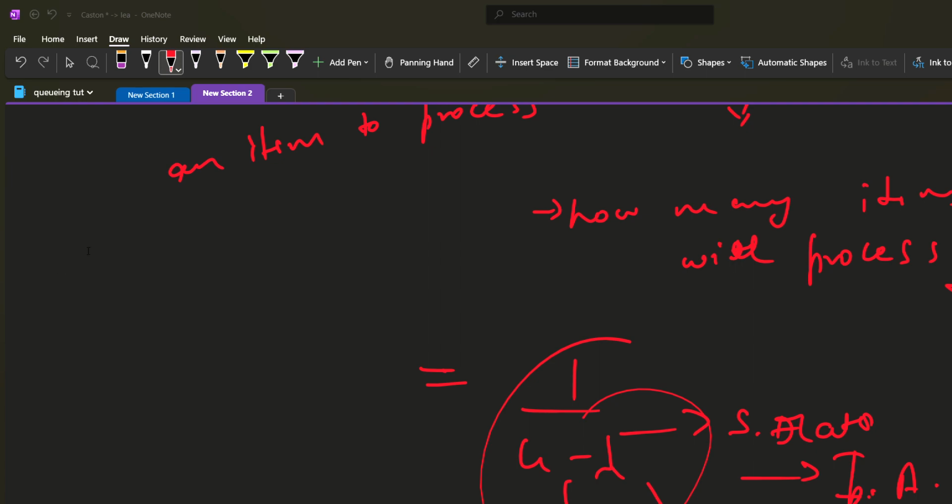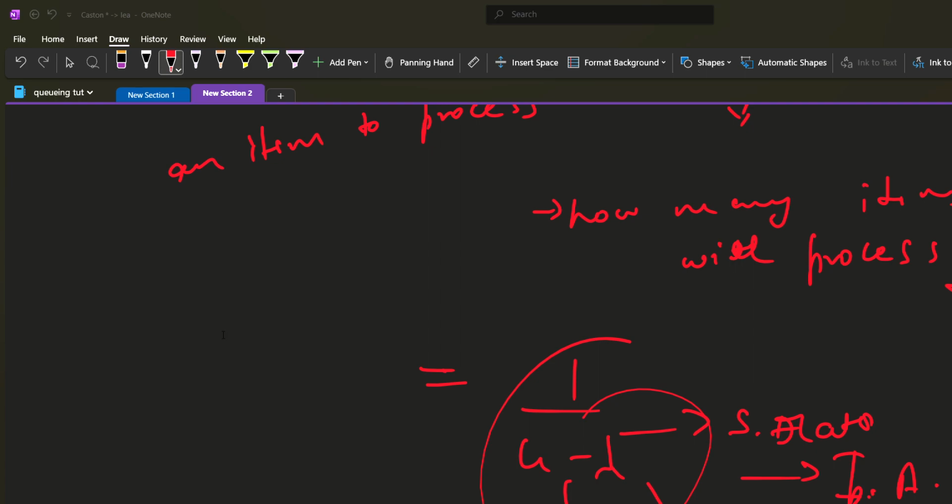So the first arrival happened at this time, 0.1 instant, and customer one arrived. It is being served because the server was idle, because initially the server was empty. Then it processed the item and the customer leaves. When customer two arrived, it is being served. While customer two was being served, customers three and four also arrived. You can see they are waiting in the queue.